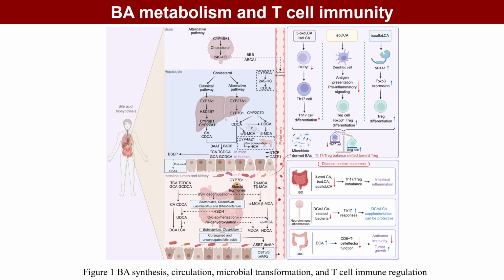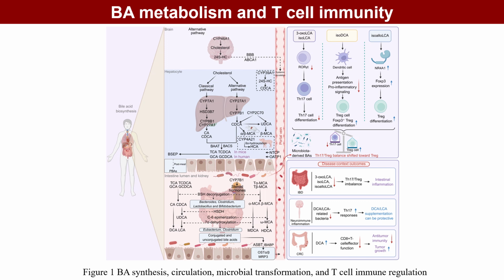Cholesterol is converted into CA and CDCA through the classical or alternative pathways in hepatocytes, followed by conjugation and secretion into the intestine, where bile acids facilitate lipid absorption and undergo enterohepatic circulation. A small fraction of bile acids reaches the colon and is transformed by microbial enzymes, including BSH, HSDH, and 7-alpha dehydroxylases, into DCA, LCA, and related derivatives.